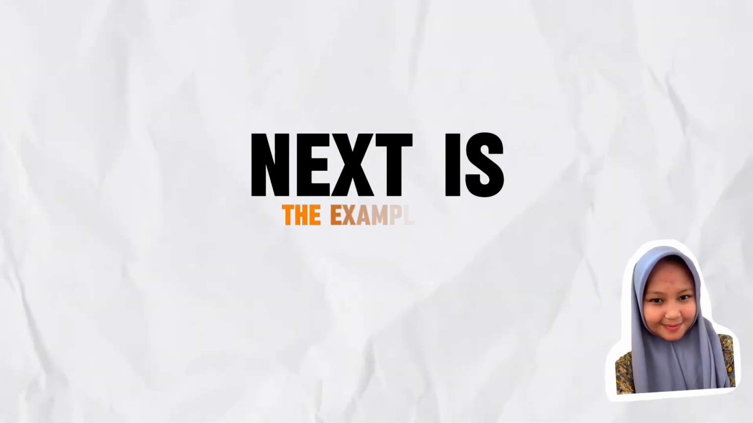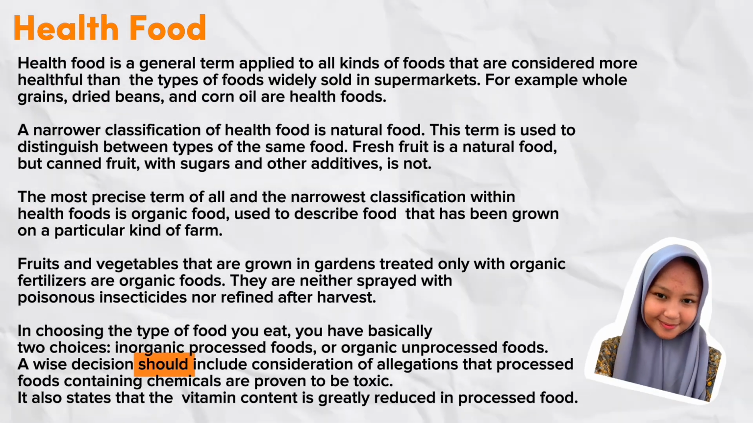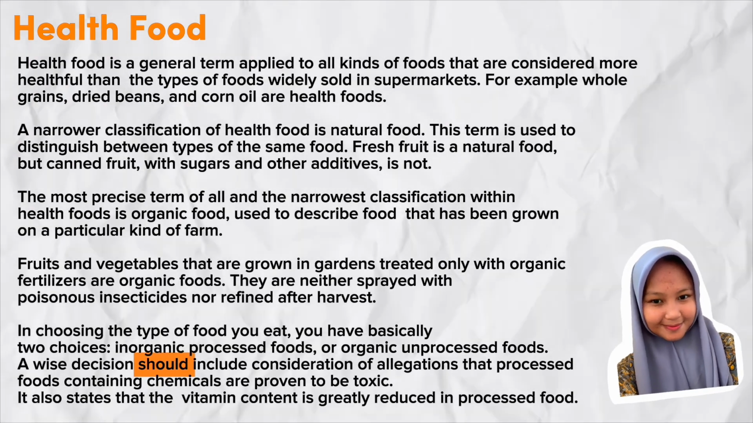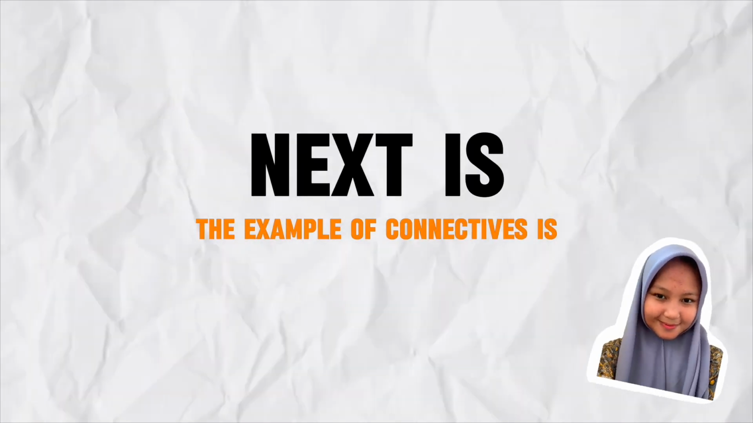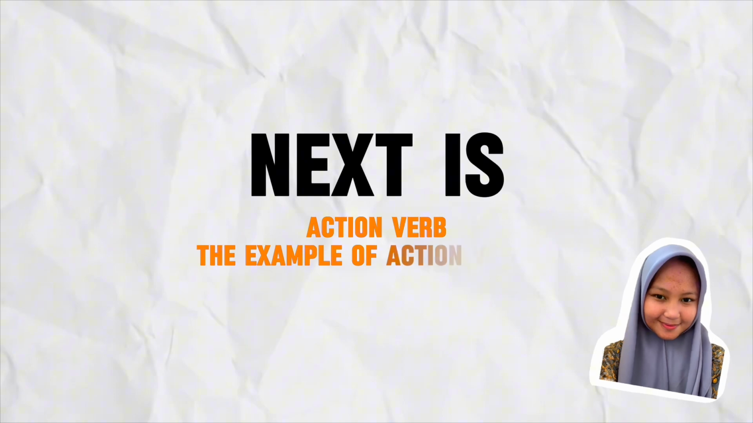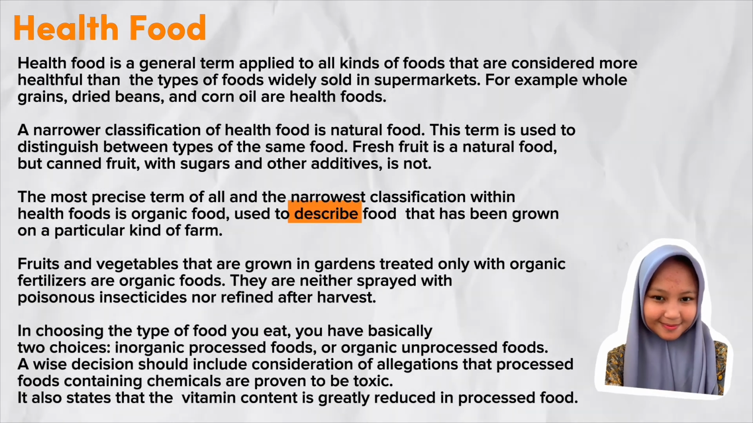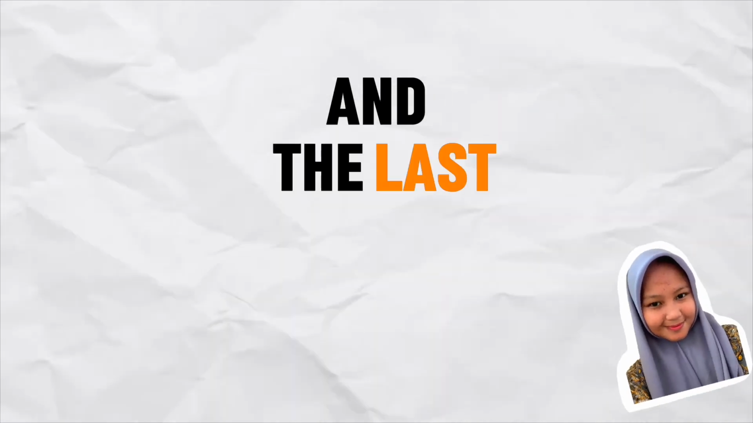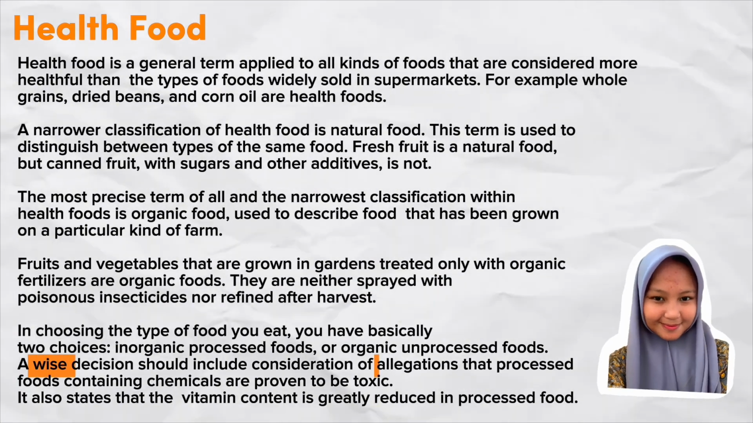Next, the example of modal verbs is: a wise decision should include consideration of allegation. Next, the example of connectives is: in choosing. Next is action verb. The example of action verb is describe. And the last is abstract noun. The examples of abstract noun are why and allegation.